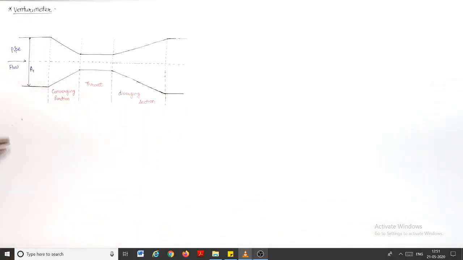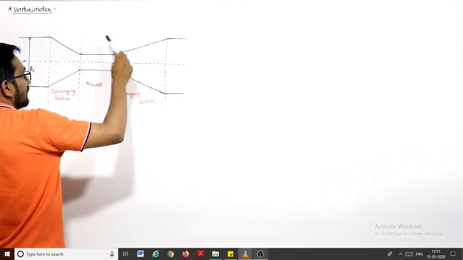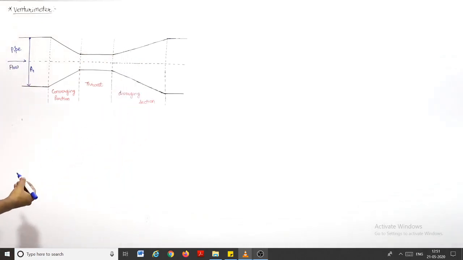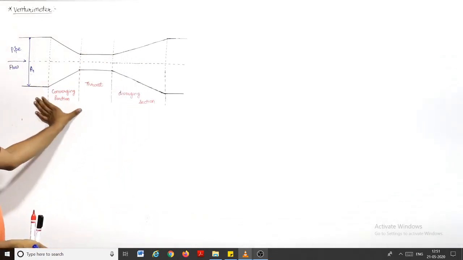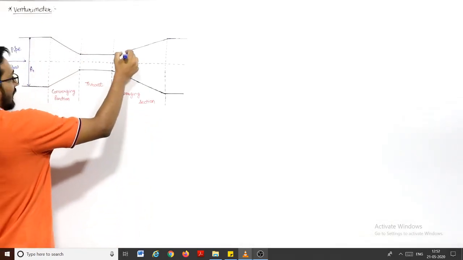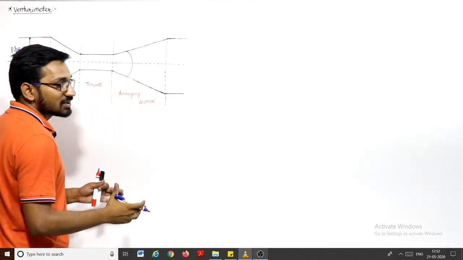So the fluid is flowing in this direction. This angle is known as the converging cone angle. This angle is known as the diverging cone angle. The length of the converging portion is less than the length of the diverging portion, and the angle of the diverging portion is not more than 6 or 7 degrees.